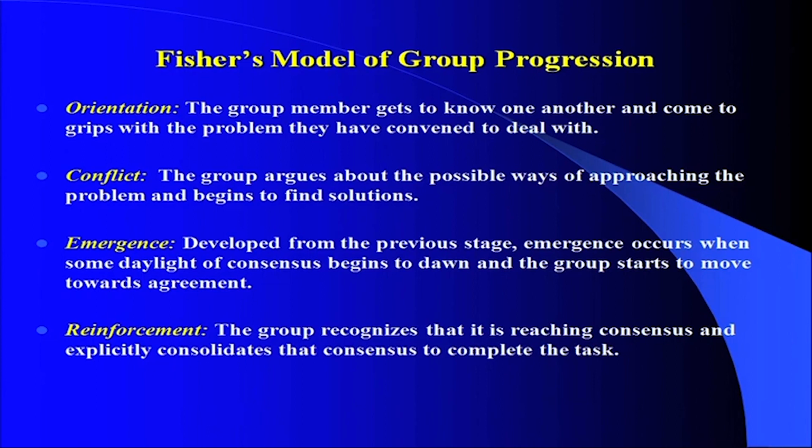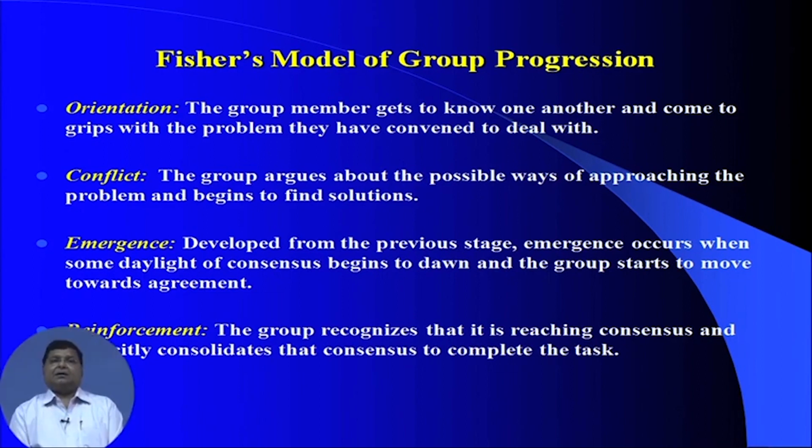The group members get to know one another and come to grips with the problem they have convened to deal with. There should be a need, that yes, the group is there for a certain purpose, and for that purpose the group is formed.